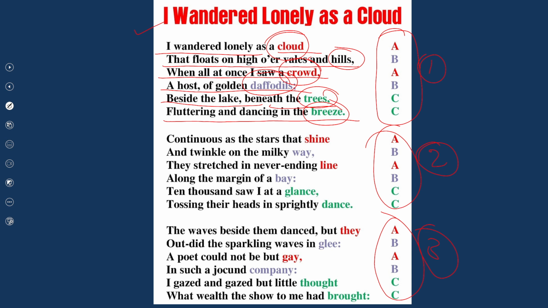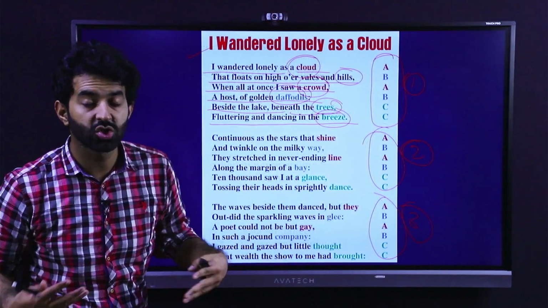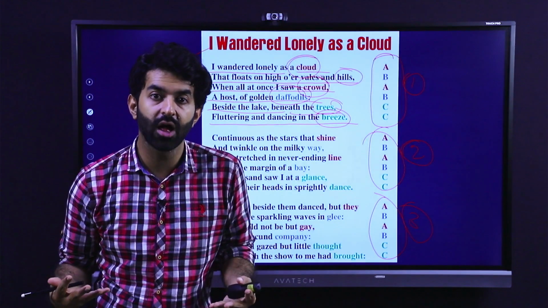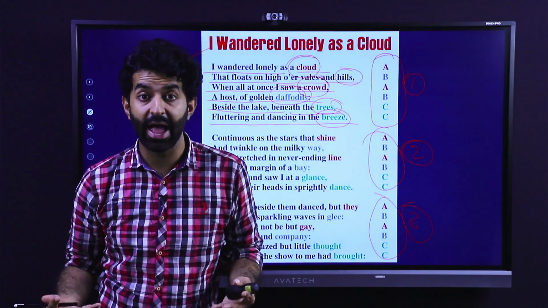Does it have a story? Yes, a kind of, not exactly a story, but an experience, an observation, and also expression of a memory, a very happy memory or thought or idea that the poet has over here.